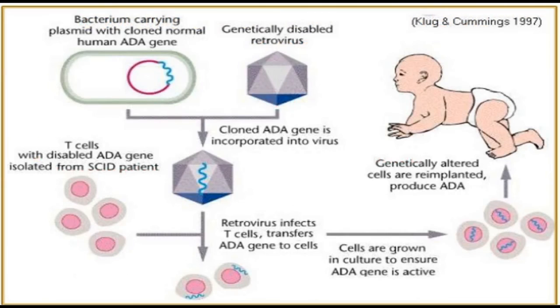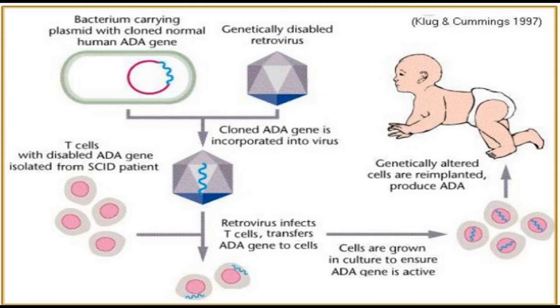Here we can see what exactly was done: a bacterium cell which was carrying a plasmid along with the cloned normal human ADA gene was cultured, and these viruses, which are genetically disabled retroviruses, that is, they do not have their own genetic material, in that this particular ADA gene is cloned and incorporated into this virus.